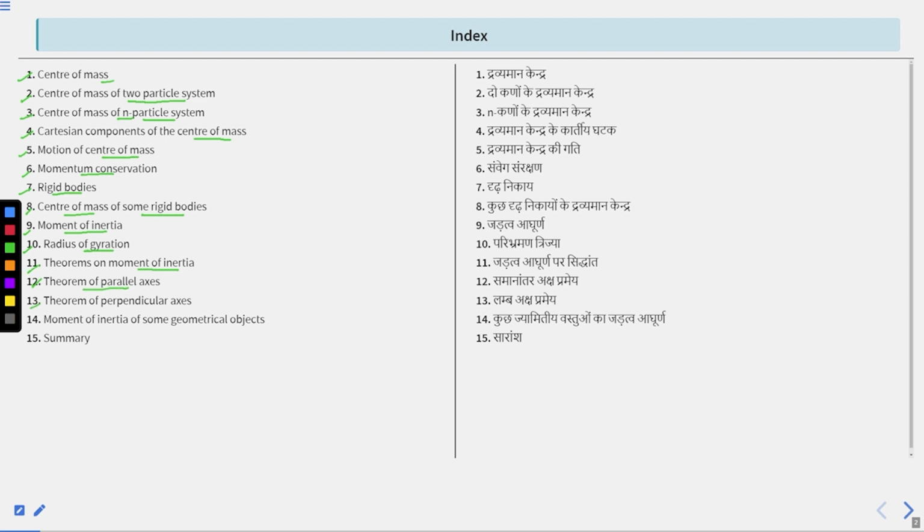And thirteenth, we will learn theorem of perpendicular axis. Fourteenth, moment of inertia of some geometrical objects. And last, we will learn some summary. So, these topics we will learn in today's lecture. Clear?